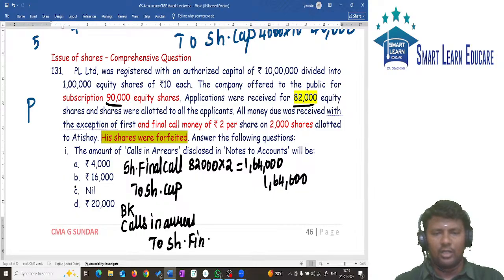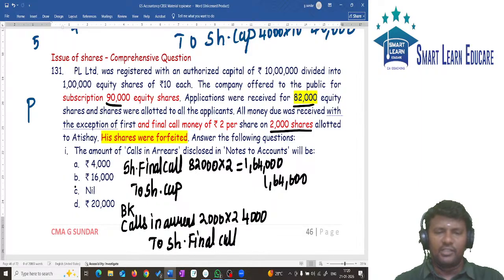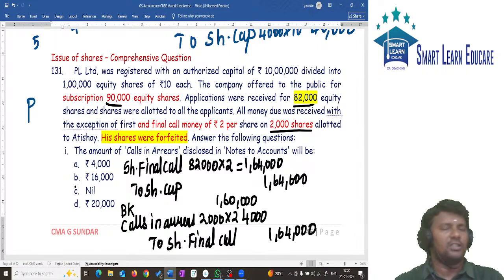All the money is received except from a person holding 2000 shares. 2000 into 2 will give you 4000, on which money is not received. Total we are supposed to receive 1,64,000. Since 4000 is not received, 1,60,000 is received.